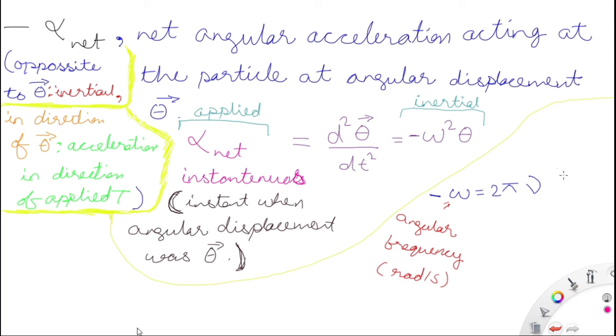Now omega is the angular frequency in radian per second. It is also known as angular velocity, but in case of oscillation we deal with frequency. So angular frequency omega is equal to 2 pi nu, where nu is equal to 1 by time period. The unit of nu is hertz, because hertz is 1 by second and the unit of time period is second.